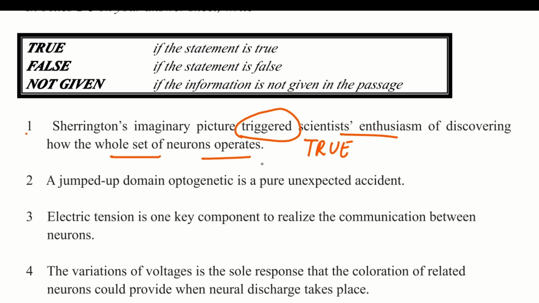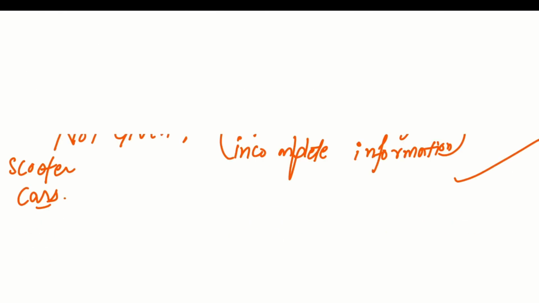So the second question is, the jump into the domain of optogenetics is a pure unexpected accident. They want to say that there is some domain, optogenetics, that is an unexpected accident, meaning the introduction of optogenetics is an unexpected accident. There was no particular research by some scientist. It is just an accident.